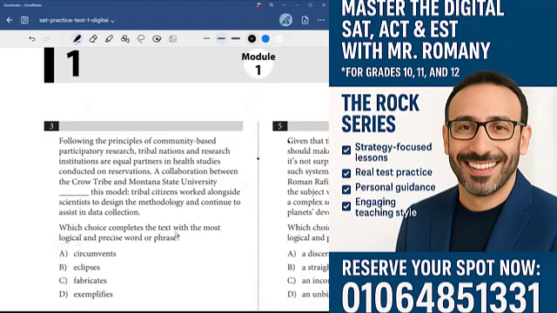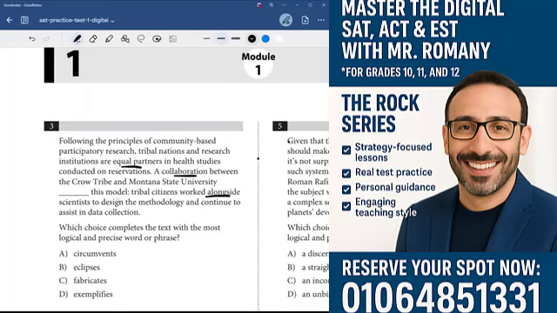Which choice, once again, completes the text with the most logical and precise word or phrase? One thing you'll notice about the digital SAT, guys, is they're actually grouping questions together. Even though the English questions and the reading questions are intermixed, they're going to be grouping questions together, which is really important. We're going to have a bunch of these in a row, so let's get into it. Following the principles of community-based participatory research, tribal nations and research institutions are equal partners in health studies conducted on reservations. So they're equal partners. A collaboration between the Crow Tribe and Montana State University blank this model. Tribal citizens worked alongside scientists to design the methodology and continue to assist in data collection.